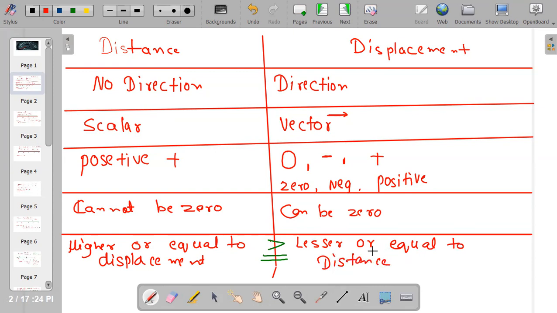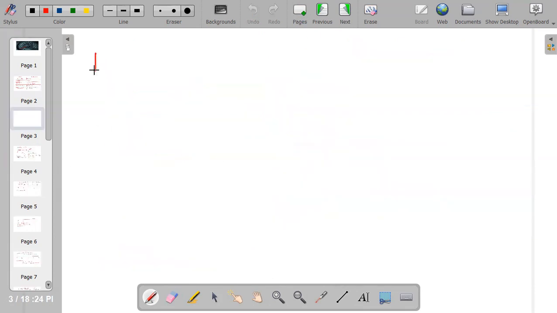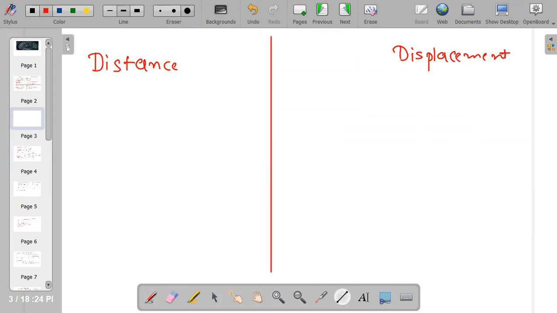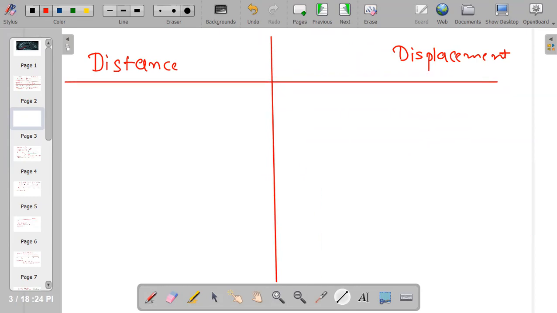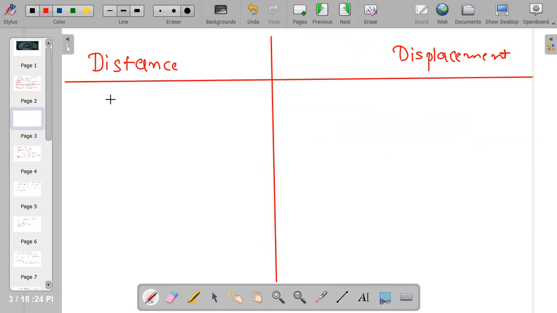Now there is one similarity. I'm writing similarity. Then you will say that there can be some similarity between distance and displacement. Any doubt? If you feel any doubt, don't hesitate to write to me in the chat box, because a doubt moves you away from your study. Remember this thing. Now for distance we use the unit meter, and for displacement we use the unit meter. That is a similarity.